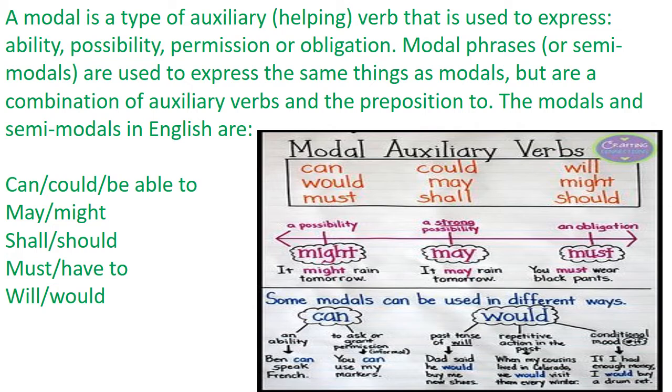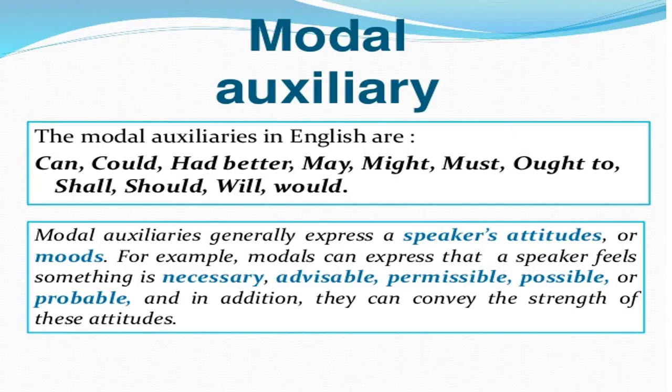It shows ability, it shows possibility. It may rain. Permission, may I come in? Obligation, you ought to obey your parents. So all these different kinds of moods are expressed by these, and so they're called auxiliary or helping verbs. Some of the verbs are can, could, be able to, may, might, shall, should, must, have to, will, and would. We can use them in so many different ways.